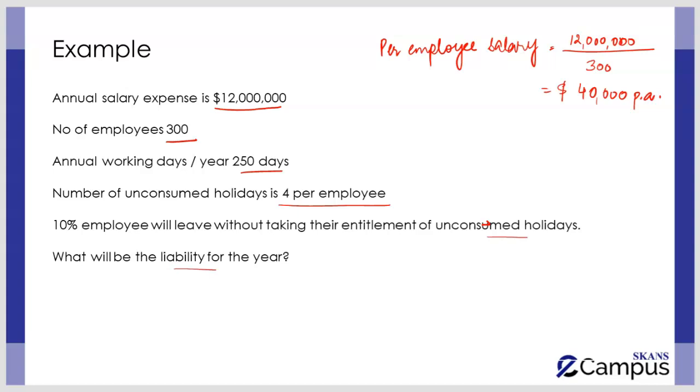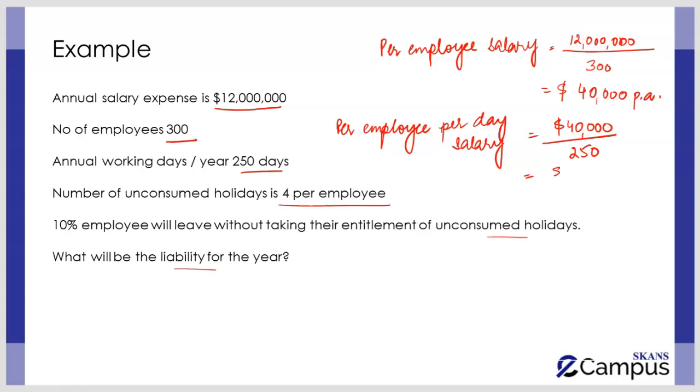Now, because you have the data for the whole year, you can distribute it with respect to the working days. So, per employee, per day salary over here is $40,000 divided by 250 active days. So that is going to be $160 per day. Now, because of this calculation, you can identify the amount that is allocated to per day per employee, for which the compensation is going to be given in the next year.